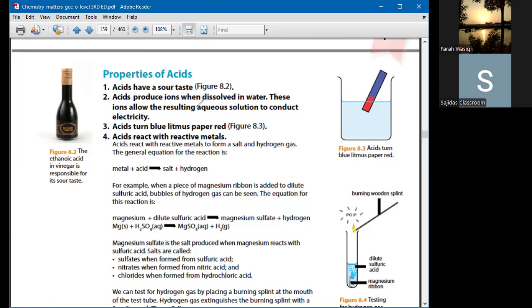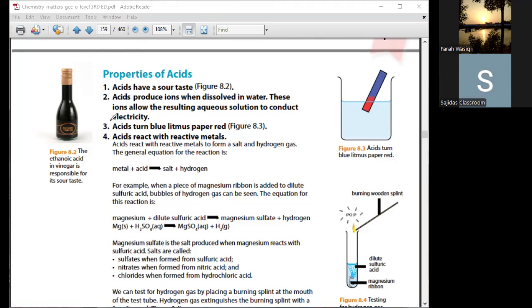All substances that conduct electricity in liquid, molten or aqueous state are known as electrolytes. So acid solution, alkaline solution, and molten salts are known as electrolytes.